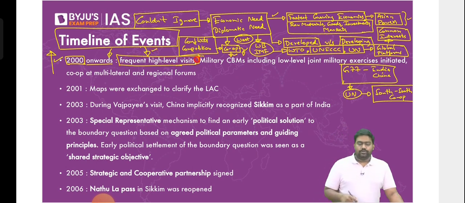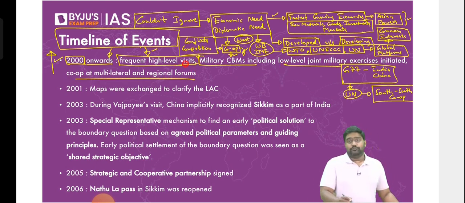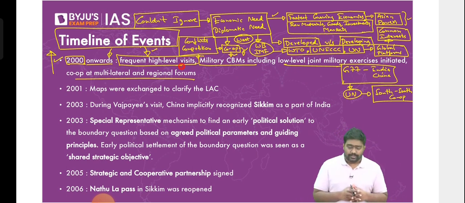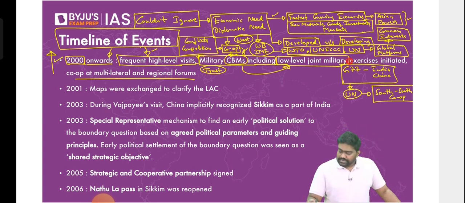So as it became a priority for both to work with each other, we started stepping up our relations. We carried out many high-profile visits. Indian leaders would visit China. Chinese leaders would come to India. Indian officials would meet their Chinese counterparts. Frequent high-level exchanges started happening, thereby building more trust in the relationship. A lot of new military CBMs were introduced, confidence-building measures, especially at the border level. At the border level, where the troops are deployed, confidence-building measures were introduced, military exercises were planned, as I was pointing out.